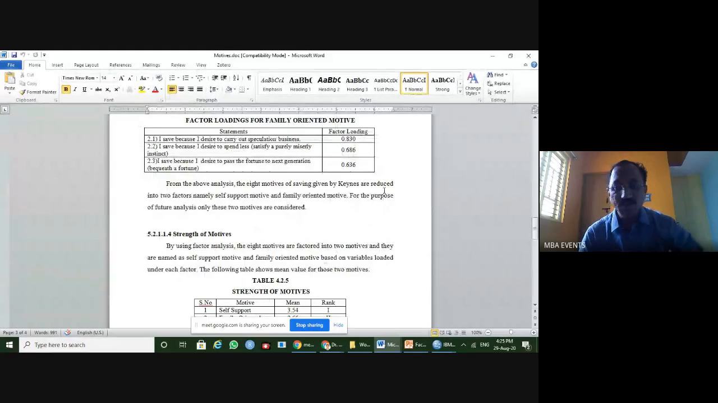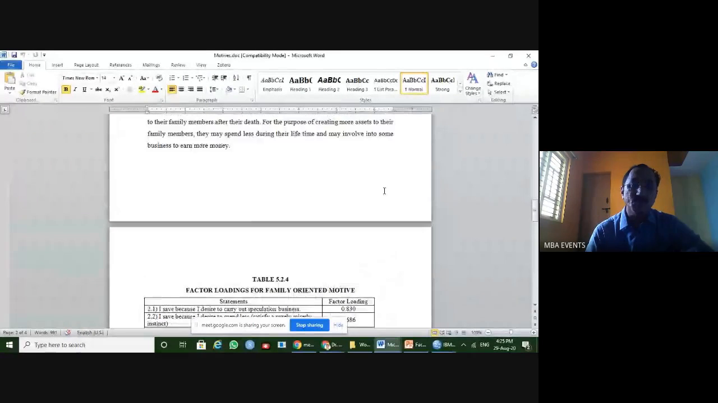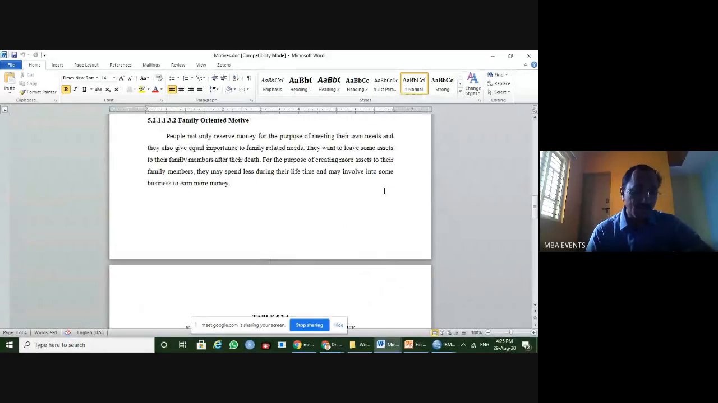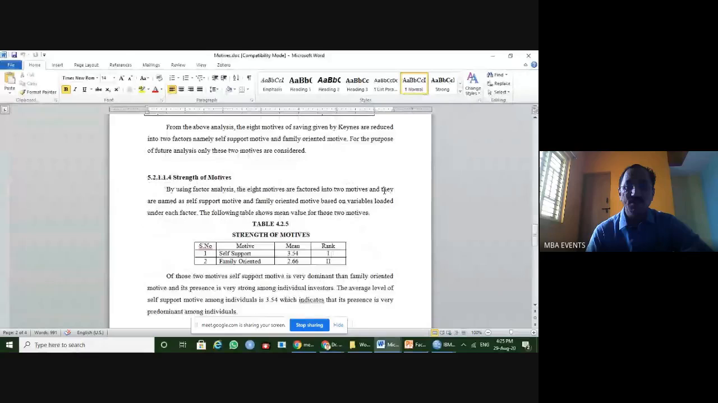Another interpretation you can do with the help of factor analysis is the strength of the motives. I found 2 types of motives, but which is high and which is low? Priority can be given, and that can be done with the help of ranking. So how can you do ranking?